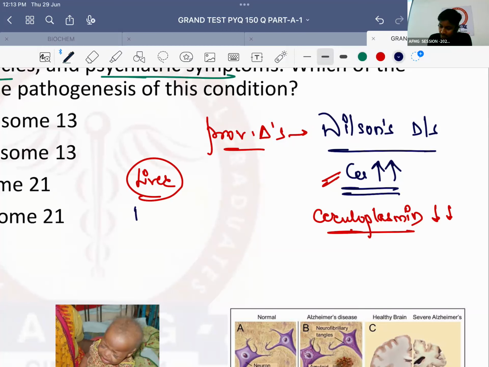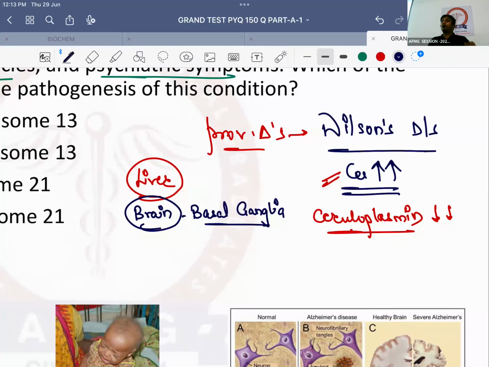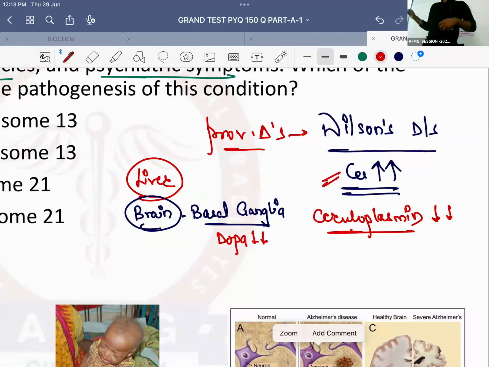Next, where can it deposit? It can deposit in the brain. Which part of the brain? Basal ganglia. And when it deposits in the basal ganglia, it will cause deficiency of a neurotransmitter. That neurotransmitter is known as, correct, dopamine. When it deposits in the basal ganglia, it causes deficiency of dopamine.